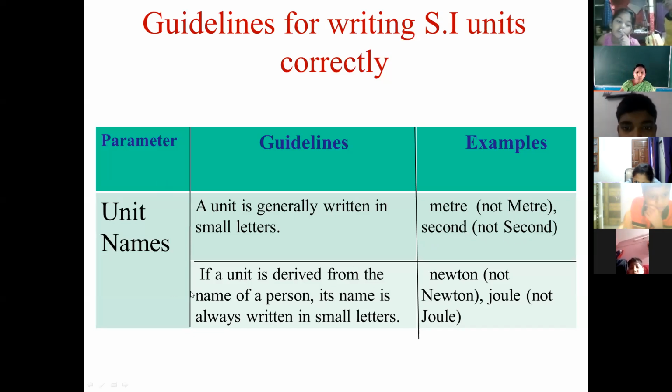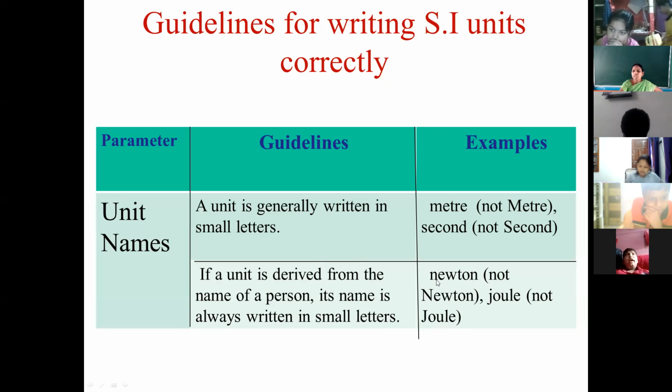Second rule, if a unit is derived from the name of a person, its name is always written in small letters. Even if the unit we are writing is named after some person or scientist, we will still write the name of that unit in small letters. So altogether, whether the unit is named after a person or not, the full spelling of the unit we must write in small letters, not in capital.